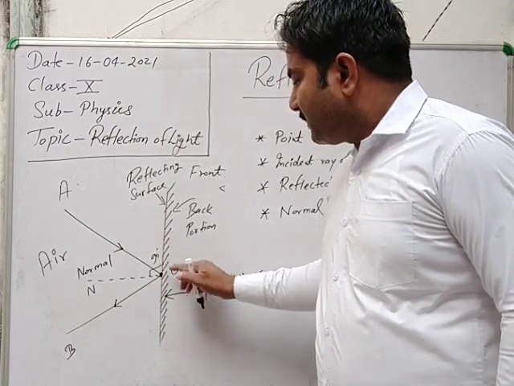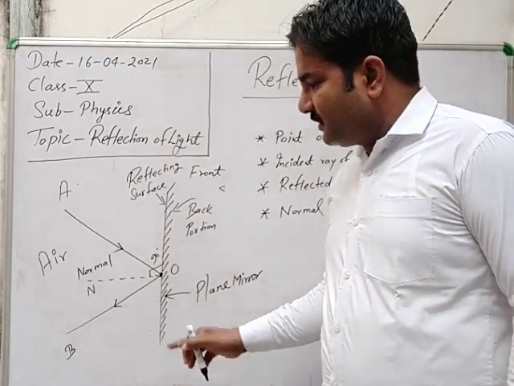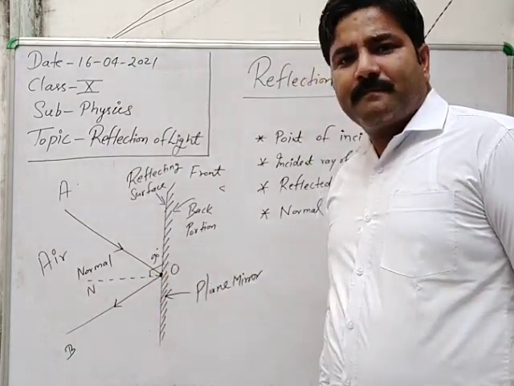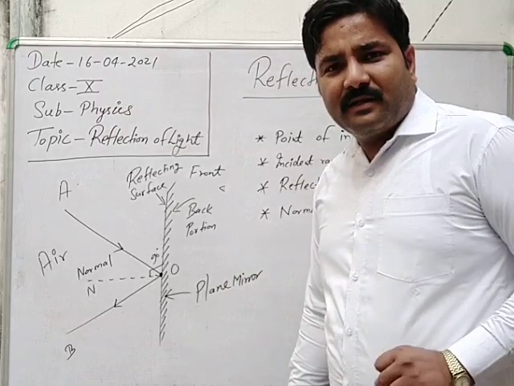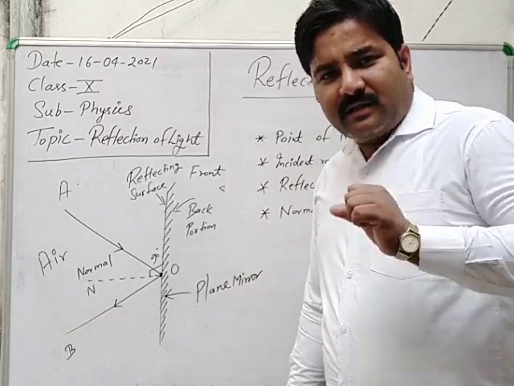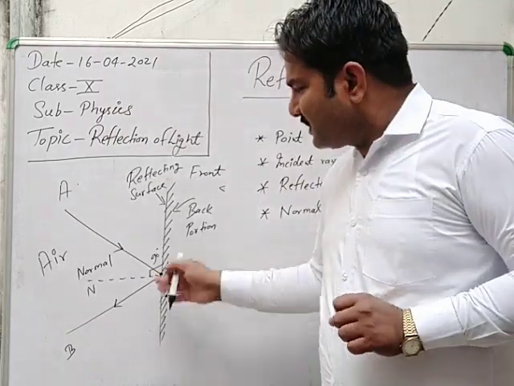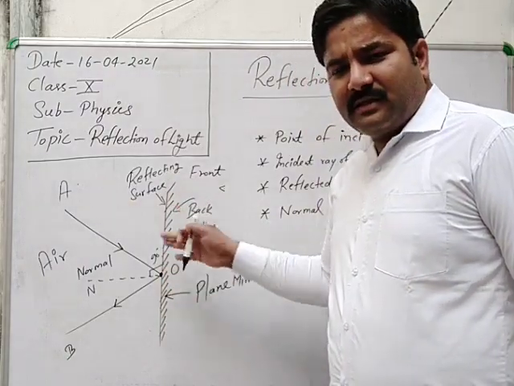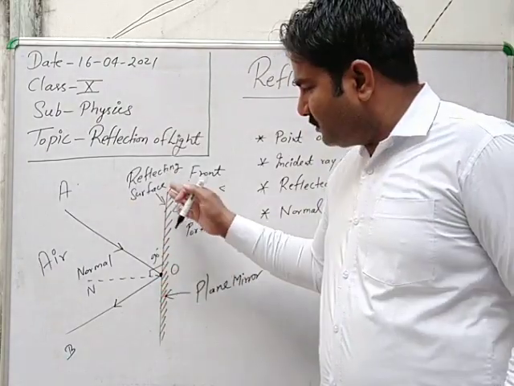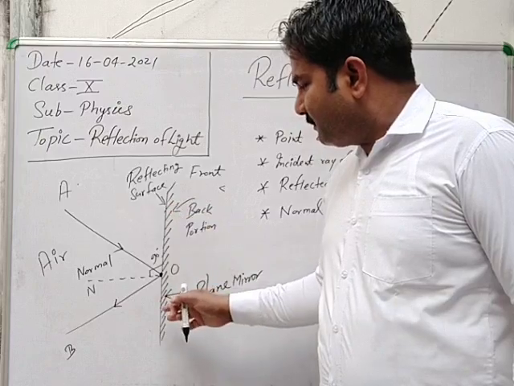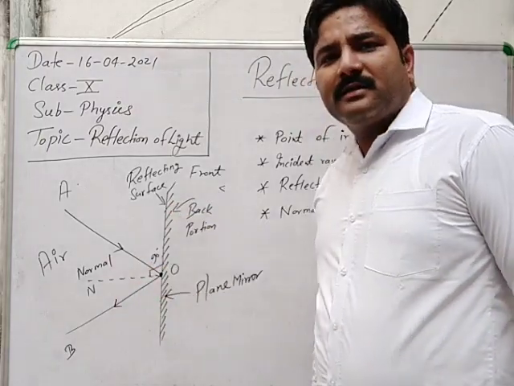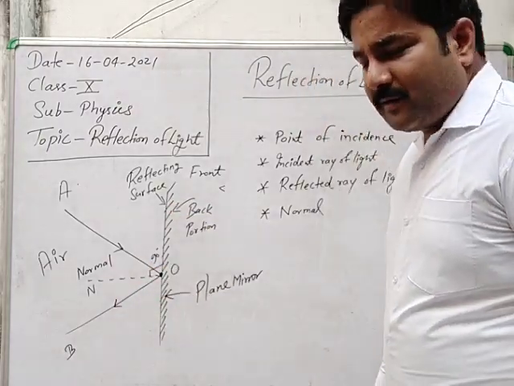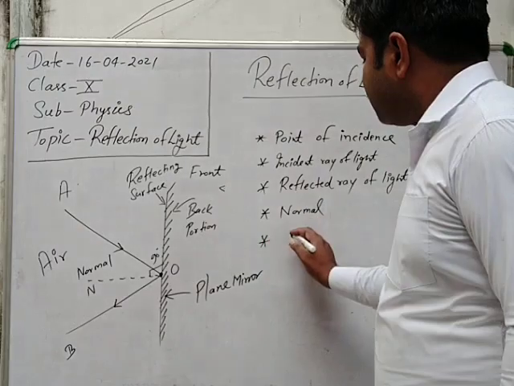That is the normal. Here this ON is the normal, that makes an angle of 90 degrees with the glass surface. Here the glass is constructed in the form of a plane mirror. So this line ON with the plane mirror is the normal.